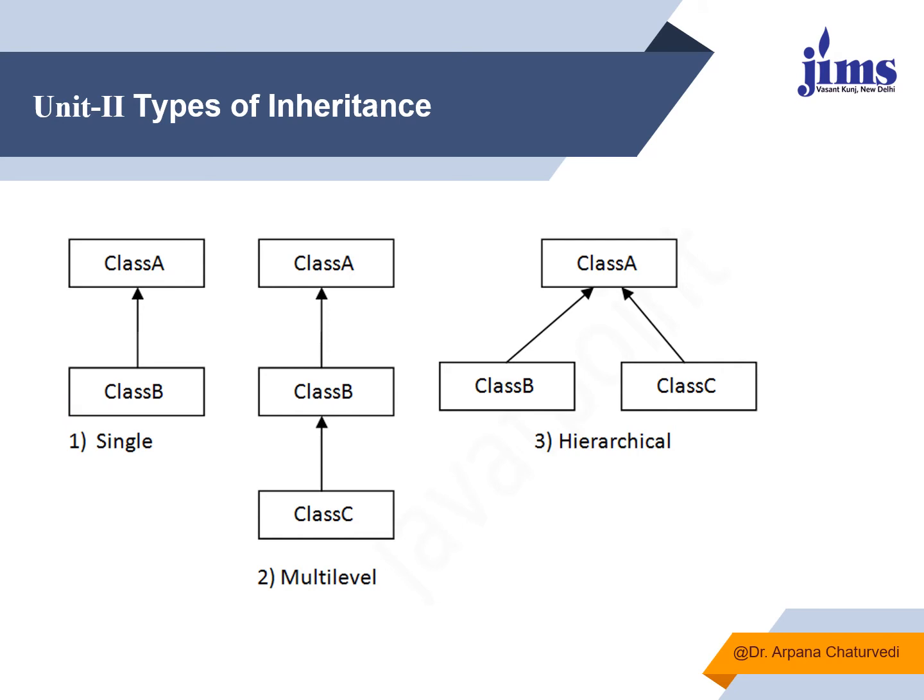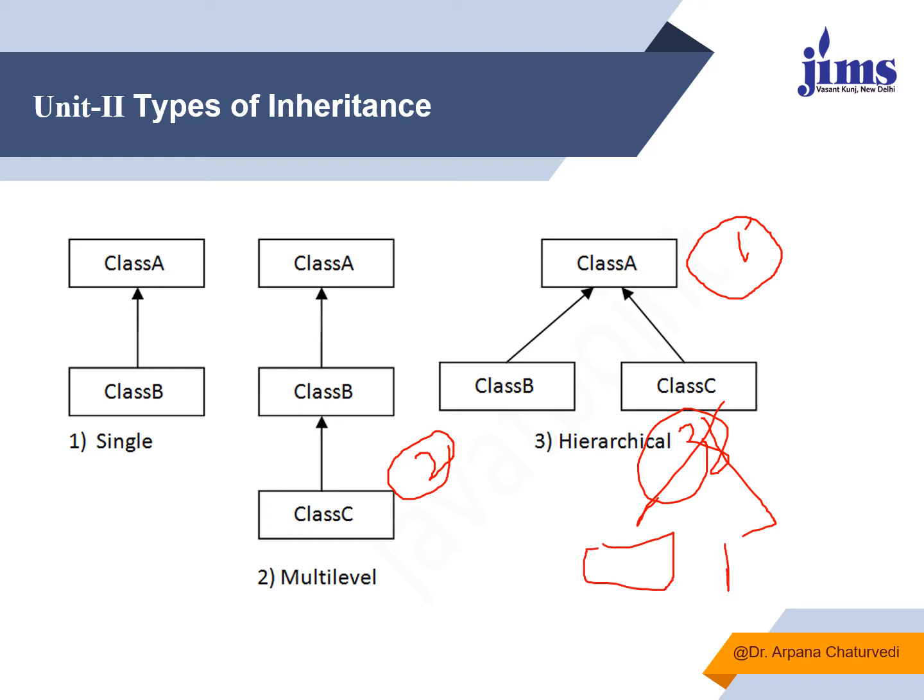So here hierarchical means there will be one parent only, and one parent can have any number of children at another level, and after this, again at a further level, more children can be derived from the parent class. So it is maintaining a hierarchy: grandparent, then sub parent, then these are the children.